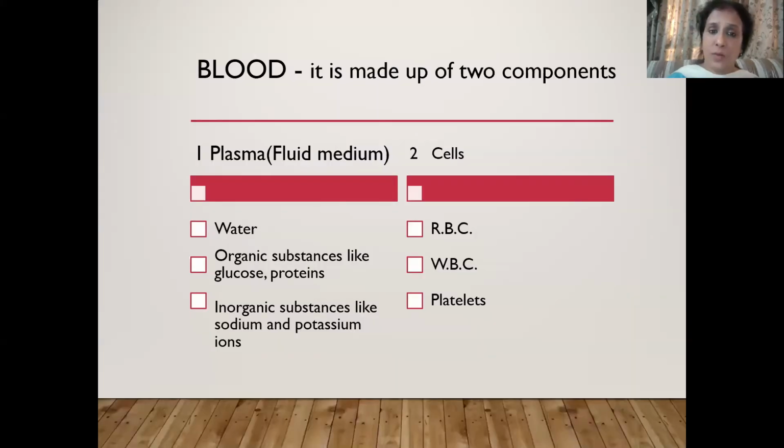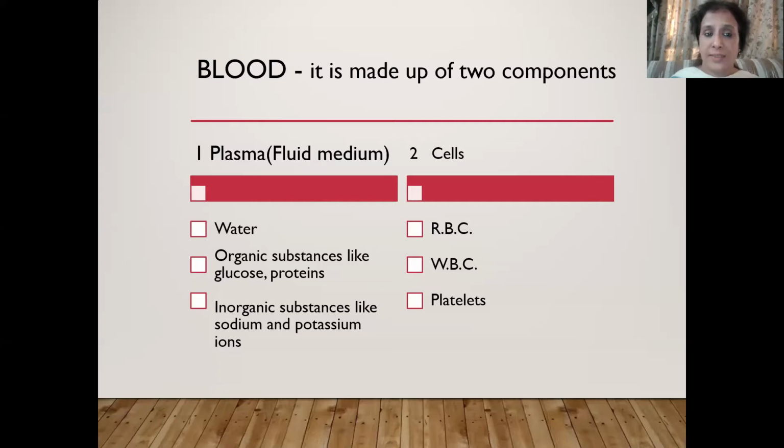Do you know how much total blood is there in our body? I think many figures are coming to your mind. Our body has 5 to 5.5 liters of blood. And this blood can basically be divided into two components.